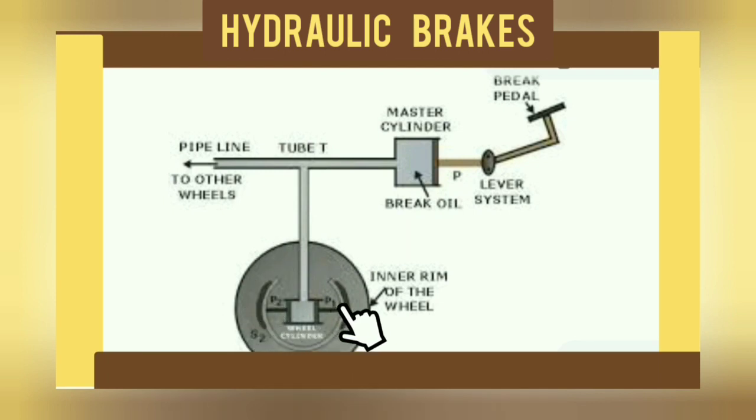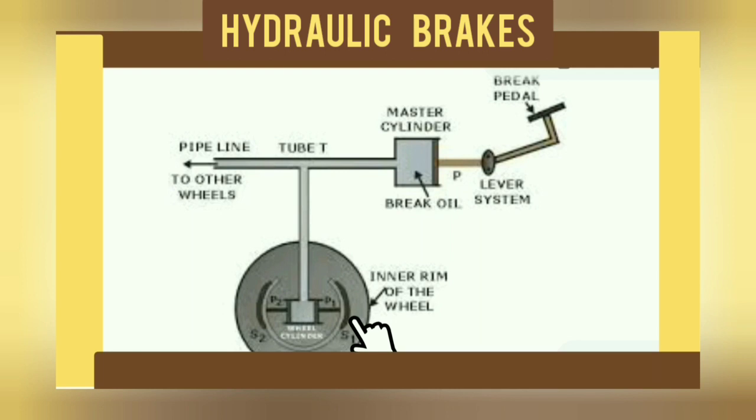Working. When the brake pedal is pressed with the foot, the lever system works. Piston P is pushed into the master cylinder. The pressure so produced is transmitted equally to the pistons P1 and P2 of the wheel cylinder. Due to this pressure, the pistons P1 and P2 move outwardly and force the brake shoes to expand outwardly.